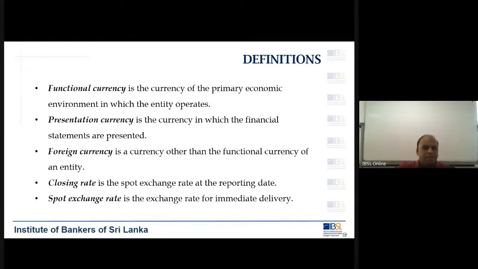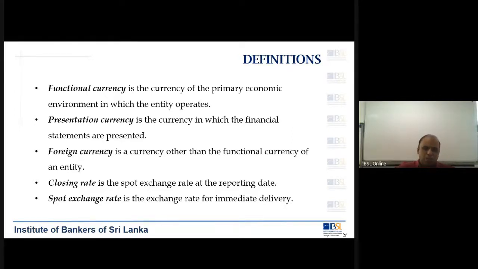TT selling rate, because banks will sell high and buy low. When they want to sell foreign currency, they will sell it at a higher rate. But when they buy foreign currency, they buy it at a lower rate. That's why when you want to go and get dollars from a bank by giving rupees, the rate that they will quote will be higher. But similarly, when you have dollars and you want to make it into rupees, when you go and ask for it, they will give you a different rate.